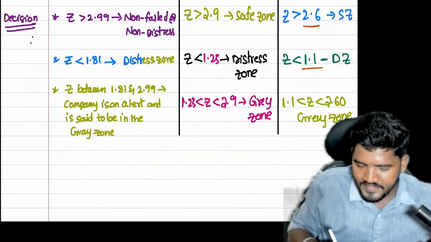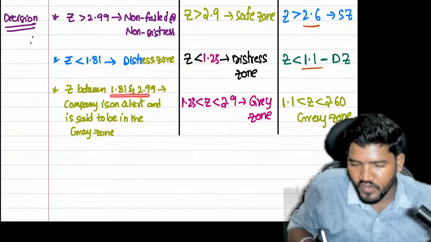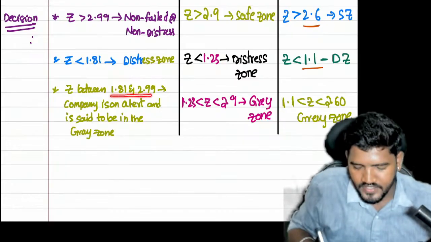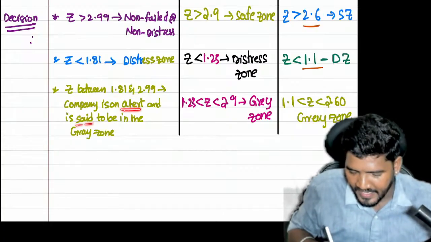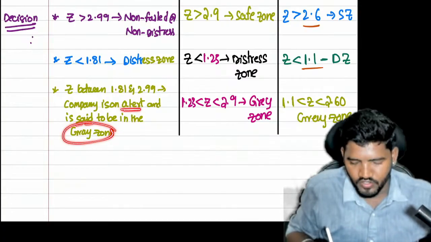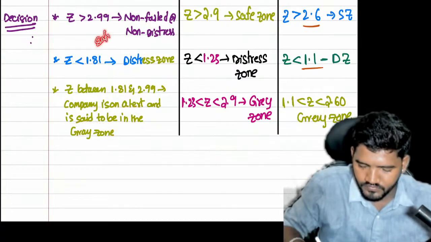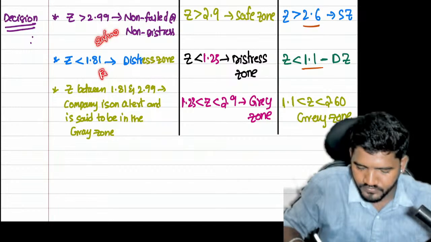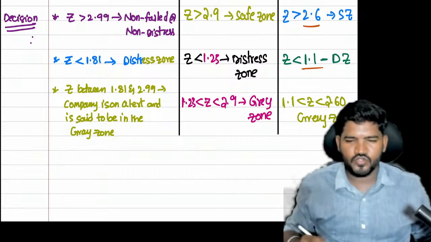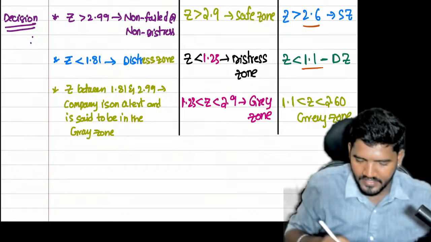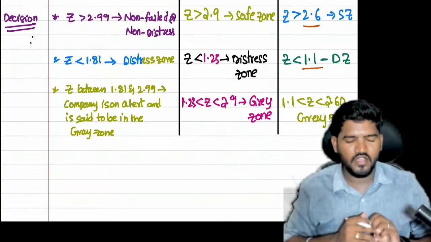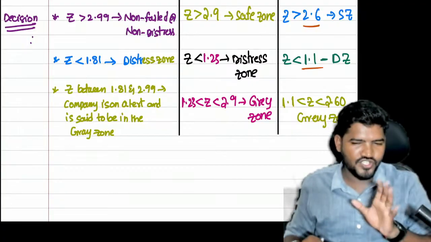If your answer is in between 1.81 and 2.99, the company is on alert and is said to be in the gray zone. Above 2.99 is called the safe zone, below 1.81 is called the red zone, and in between is called the gray zone. So there is a chance of failure as well as a chance of success in the third case. This is the Altman Z score 1968 model.